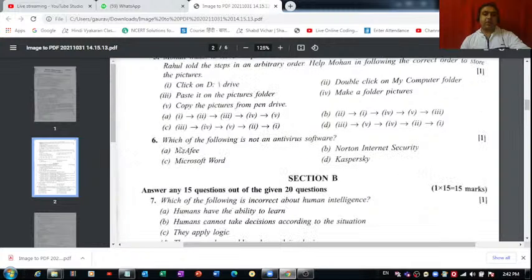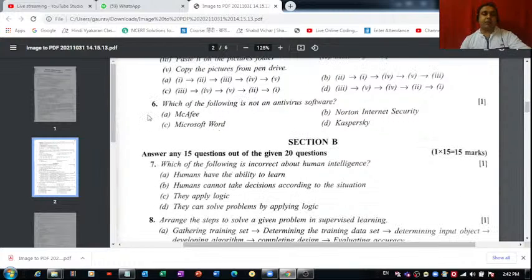Question number 6 is, which of the following is not an antivirus software? McAfee, Norton Internet Security, Microsoft Word, Kaspersky. So I think A, B, and D are the names of some popular antivirus softwares. Only Microsoft Word is not an antivirus software. It's an application software, right? So for question number six, part C is the correct option.